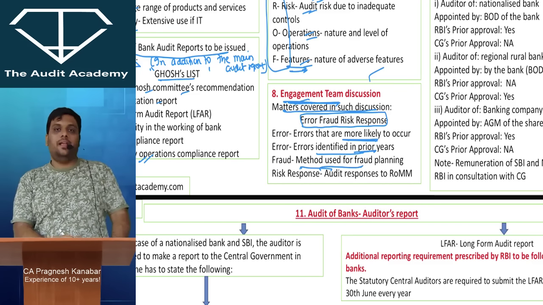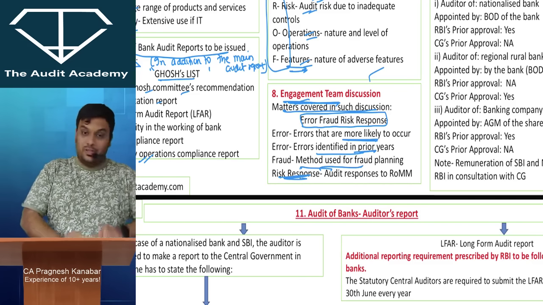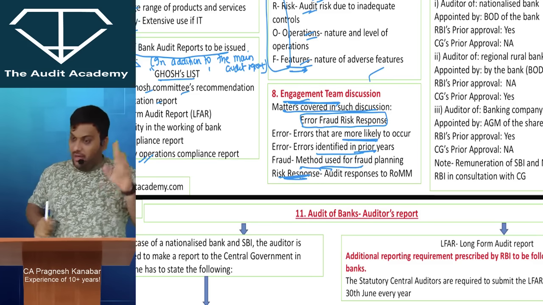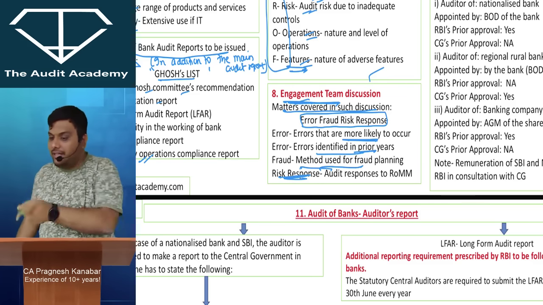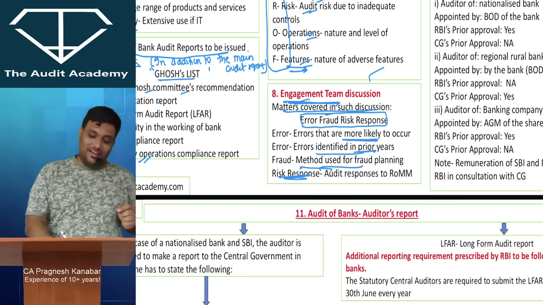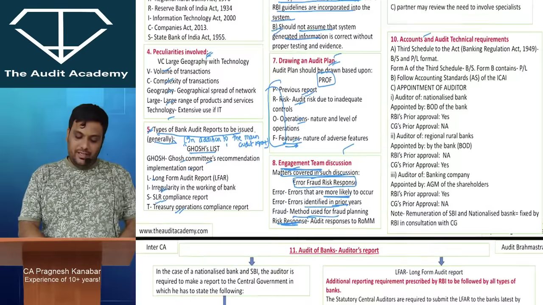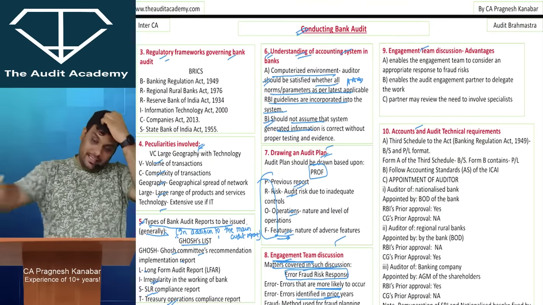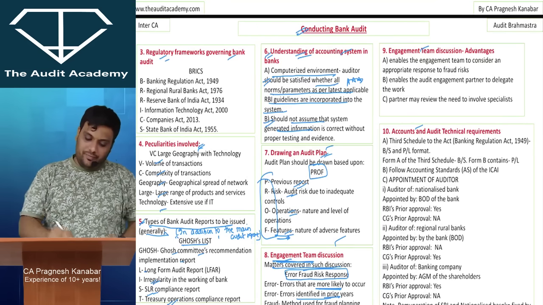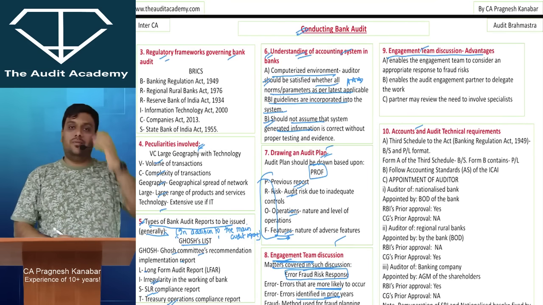Then, risk response. These are the risks, and now we need to respond by sitting late. So error, fraud, risk, response. Just remember these lines for engagement team discussion, in that engagement team, audit team.